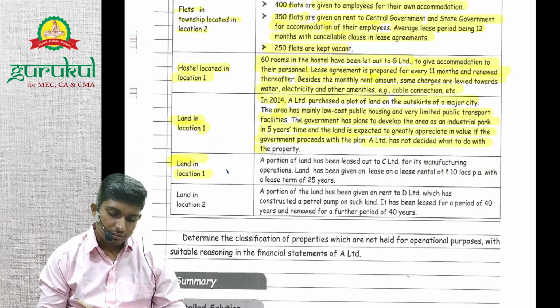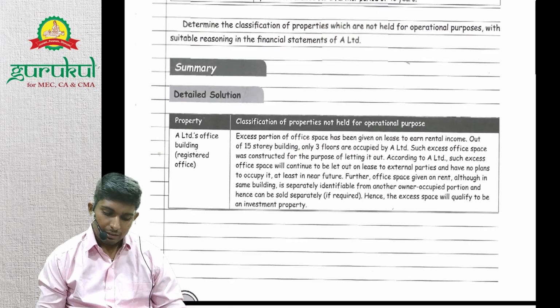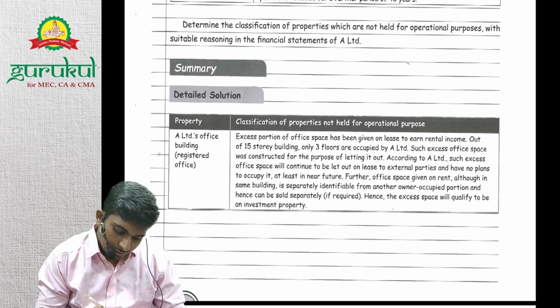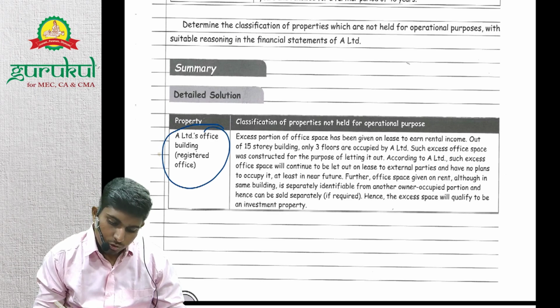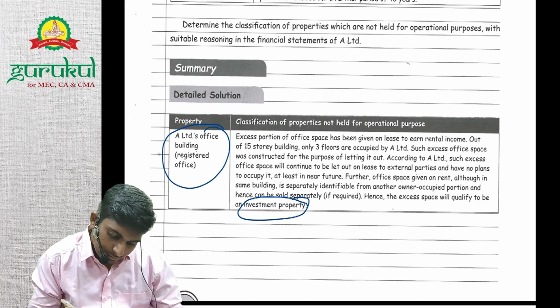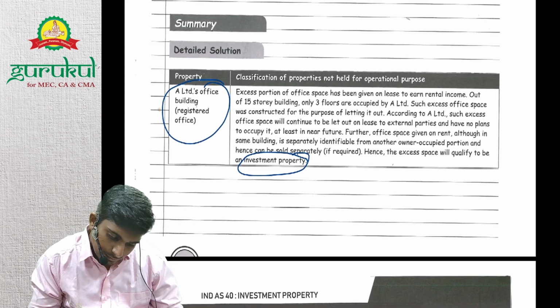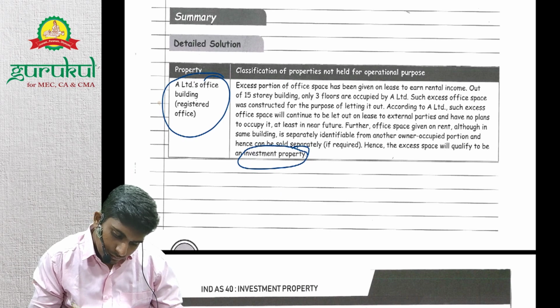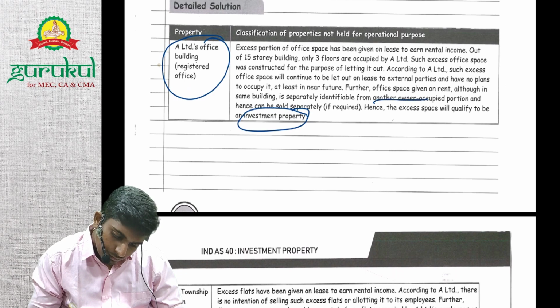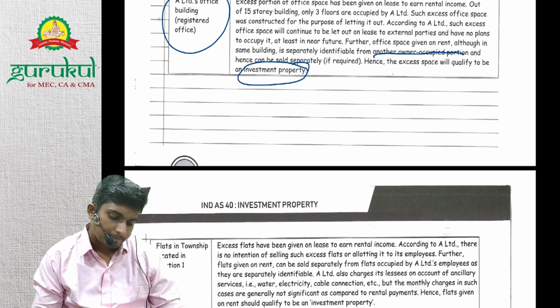So in both cases, it's land only, right? In this case, it is PP, right? It is both, right? Investment property as well as owner occupied portion, right?